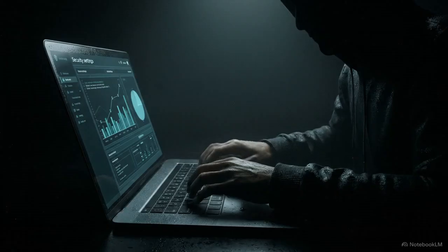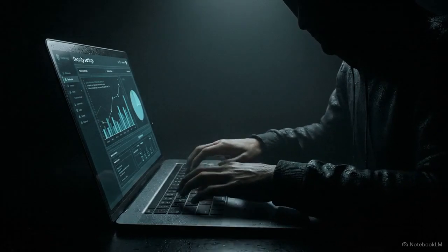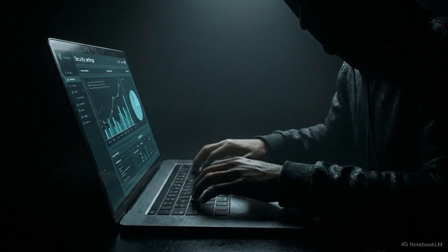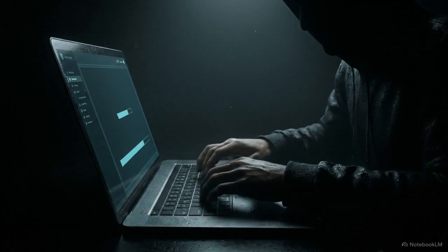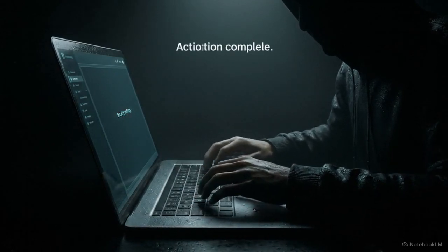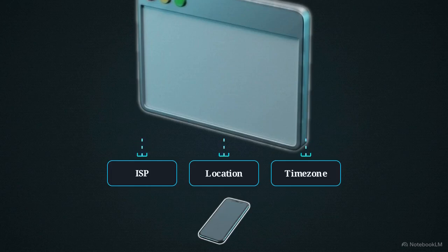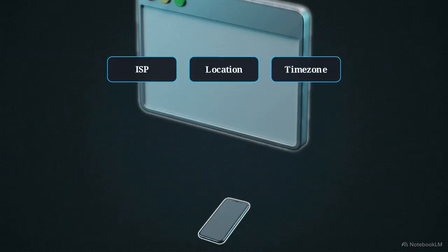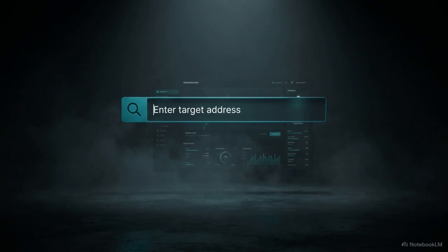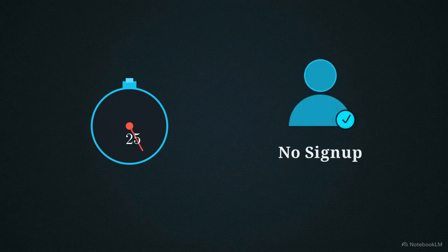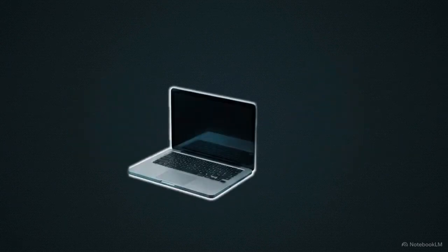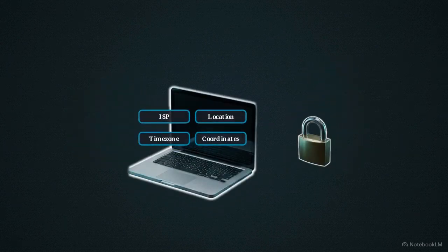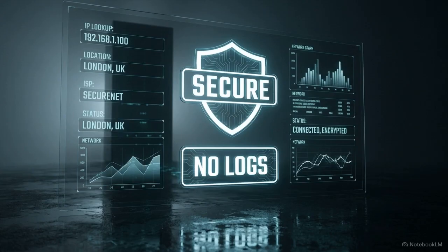You now possess the technical literacy to understand what your device is telling the internet. You can now audit and secure your personal digital footprint. To see exactly what websites pull when you connect, you can test your exposure right now using the free ToolStack IP address lookup utility. The tool takes about 30 seconds to run and requires absolutely no signup. Because all the data is retrieved locally by your browser, there is zero tracking and your information is never logged.